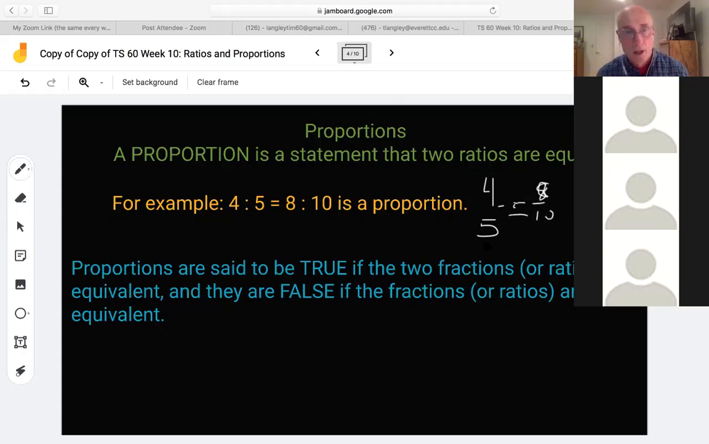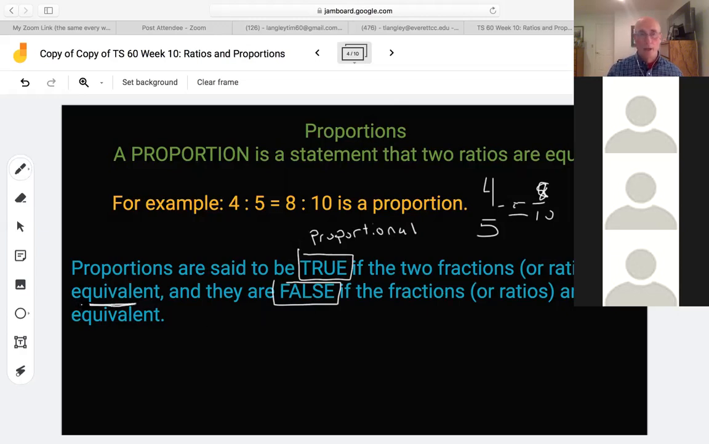Okay, to 8/10. Now, here's a word that I want you to put in your notes. Proportions are said to be true, or you'll learn in your other class, like 70 and especially 76, they'll call them proportional, if they're equal, okay? So if the two fractions or ratios are equivalent, which means they're really equal if you reduce them, and they're false, sometimes people will call them false if the fractions or ratios are not equivalent, okay? And so they're true if they're equal, or equivalent.